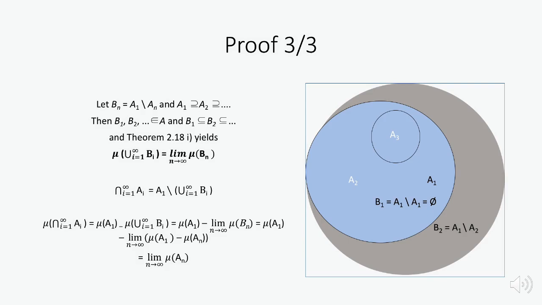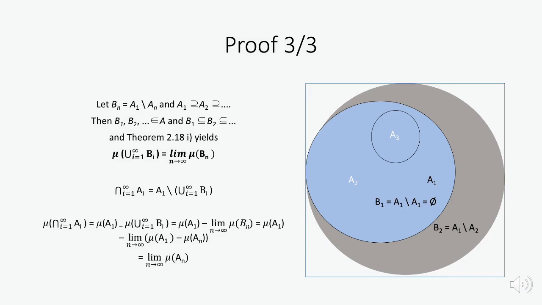Now we create a countable intersection of the sets A, which equals the difference of A1 and the countable union of the sets B. To illustrate it, assume we want to get the intersection of A1, A2, and A3. Then we look at the gray circle and subtract from it B1, which is the empty set, and then B2, which is the remaining part of the gray circle, and then B3, which is the entire circle minus the blue A3 circle. After all the subtractions, the intersection of A1, A2, and A3 is the small blue circle A3.